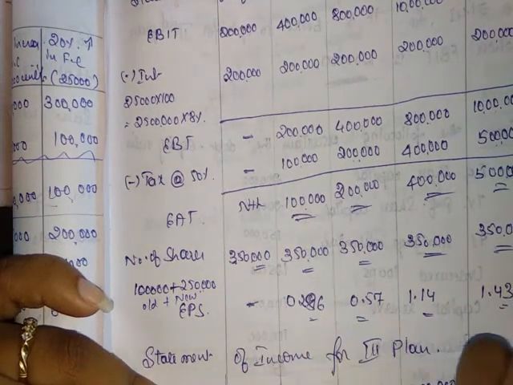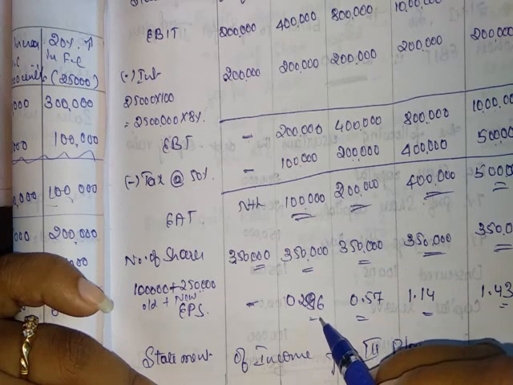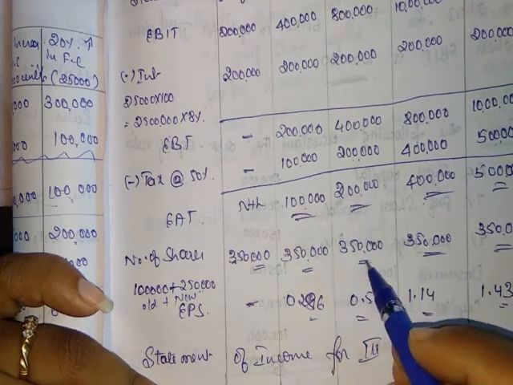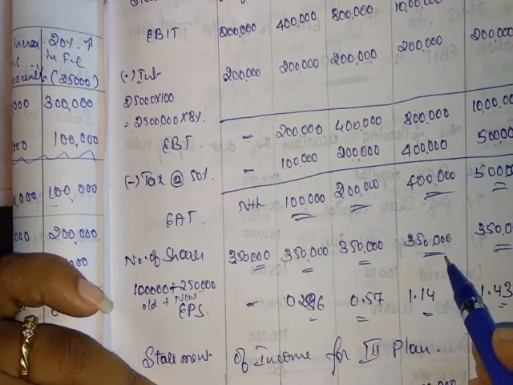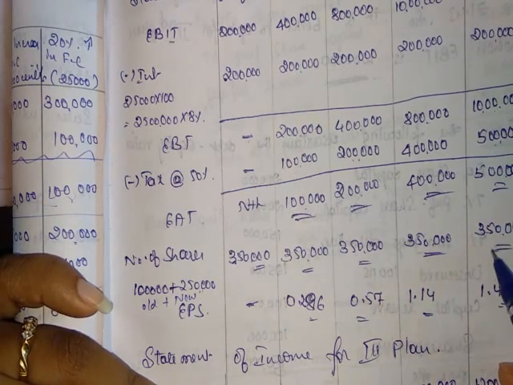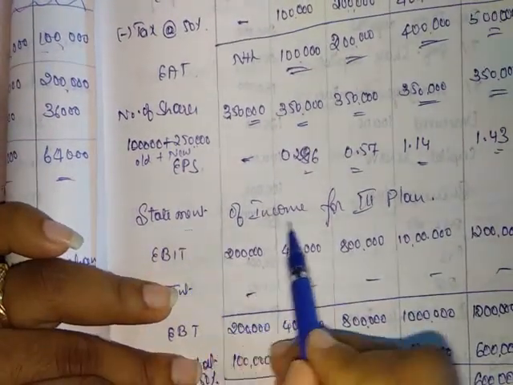First there is no EPS. Second, 1 lakh divided by 3,50,000 is 0.286. 2 lakh divided by 3,50,000 is 0.57. 4 lakh divided by 3,50,000 is 1.14. 5 lakh divided by 3,50,000 is 1.43.